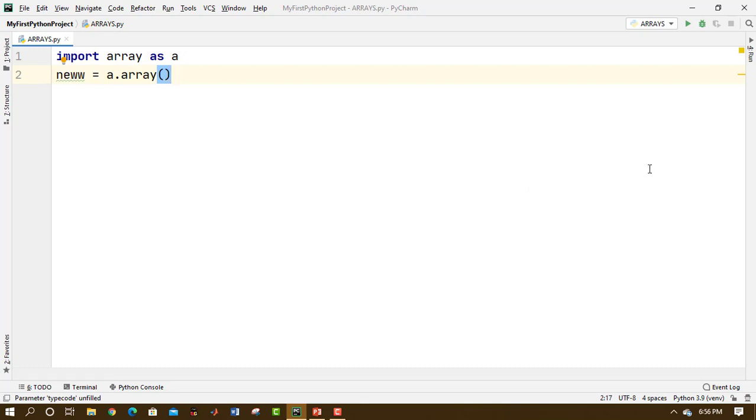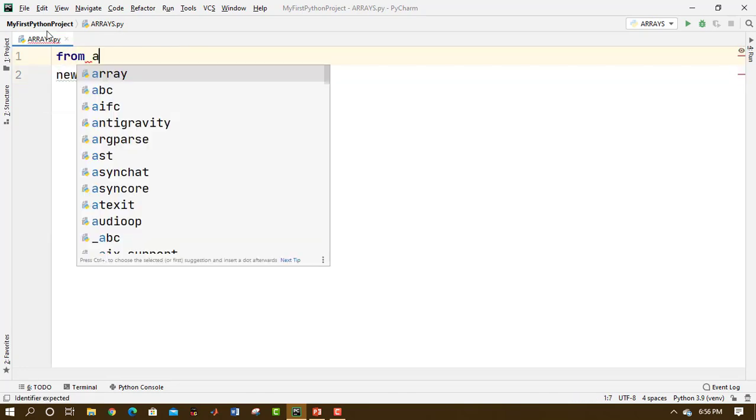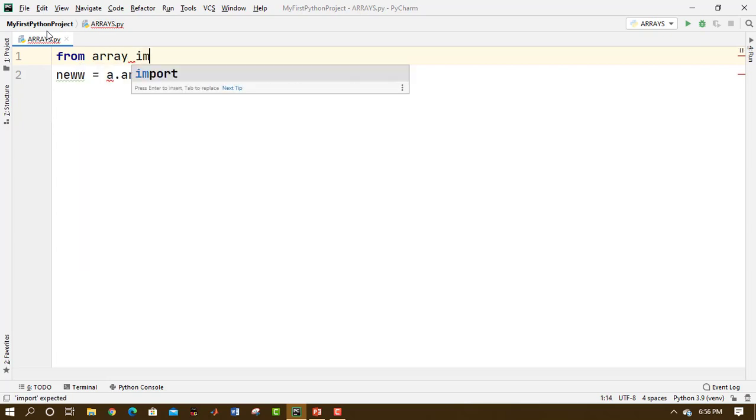What we have to do is from array import star. What does this mean? From array import star means that you want to work with all the functions and methods, all the classes inside that particular module. When we use this syntax, from array import star, then there is no need to write array dot or the variable name dot to create the array. I hope this is clear till now.